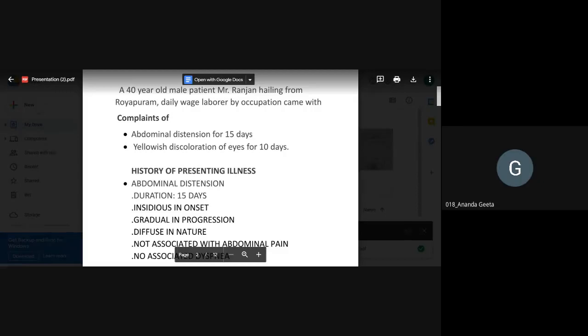Abdominal pain, distension, hematemesis, melena. Hematemesis, very good. Melena, then? Diarrhea, very good. Then? Dysphagia, weight loss. Excellent. So these are the main things that come.